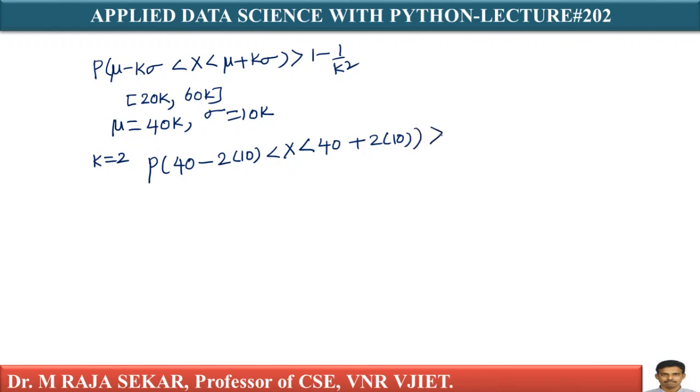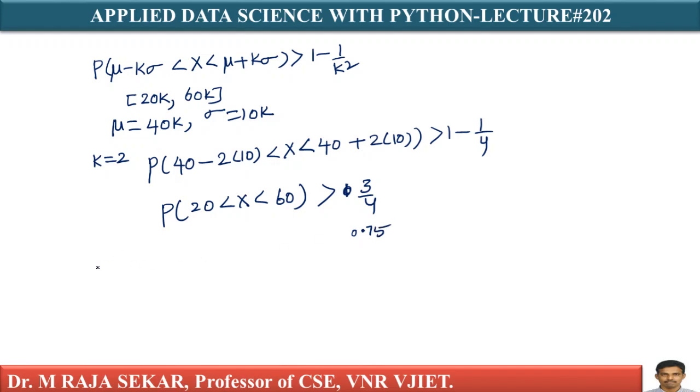Therefore, what will you get? Greater than 1 minus 1 by 2 square means 4. This is essentially 40 minus 20, that is, 20 less than x less than 40 plus 20, that is 60, is greater than 1 minus 1 by 4, which is 3 by 4. That is, the probability that capital X lies in between 20 and 60 is 3 by 4, that is 0.75.